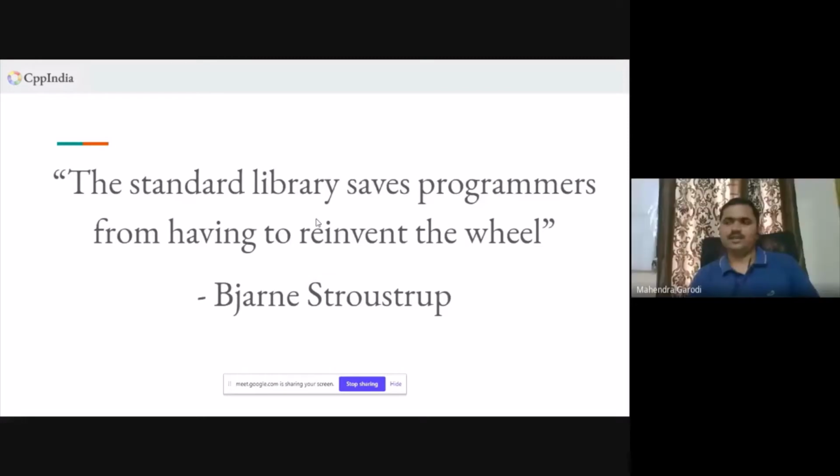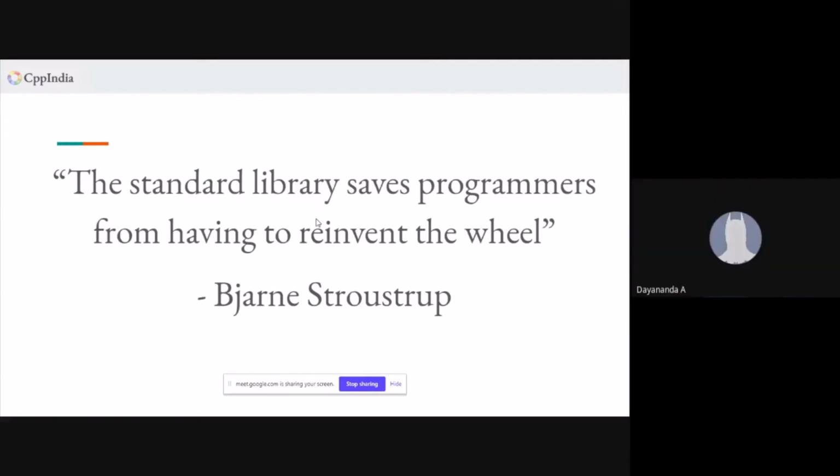No, exactly. That's the purpose of string view: you already have something in memory and you just want to point to it. You just don't want to use the const string ampersand due to some problems. So that's why string view came. I think that's a correct summarization. Thank you. Okay.